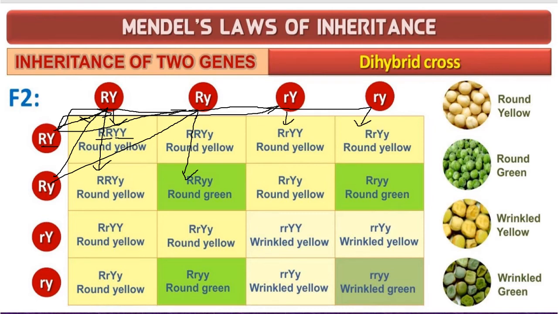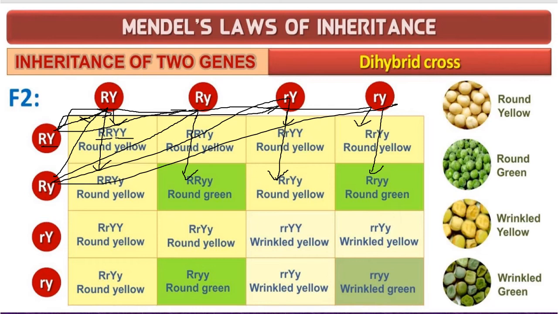Okay. The same way, this you will cross and the product is written here. Again it is crossed here and right here. So this goes on for everything. So this is a checkerboard or Punnett square. So you have to cross all. When you cross all, you will find out the phenotypic ratio.